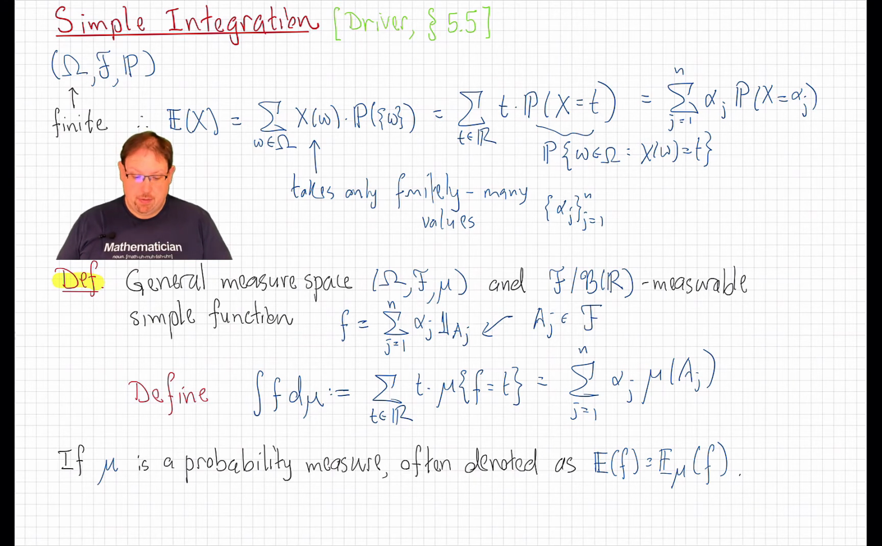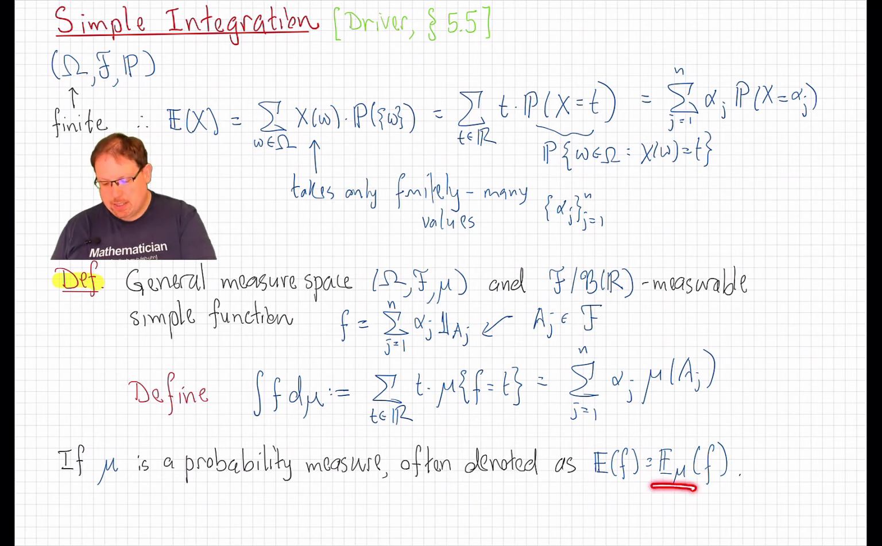And just a little bit of notation, if our measure mu is actually a probability measure, then we will often write, instead of this integral sign, a blackboard bold E to denote expectation. If it is not clear which measure we're referring to with respect to this integral, we might write it as E sub mu of f.